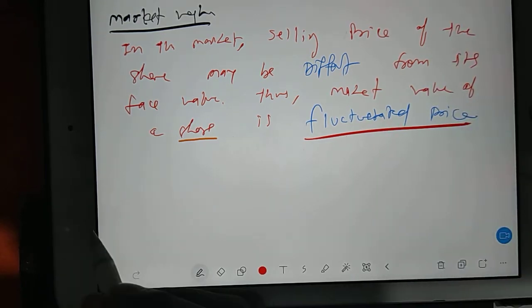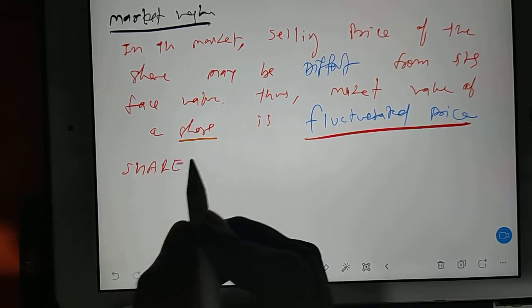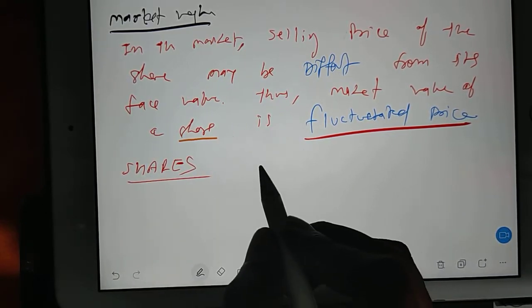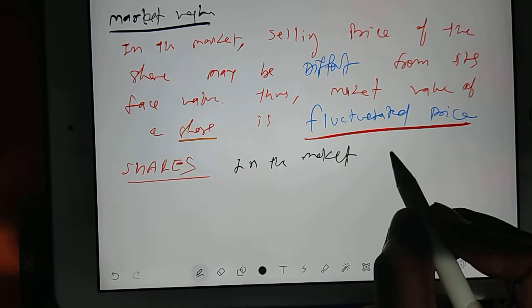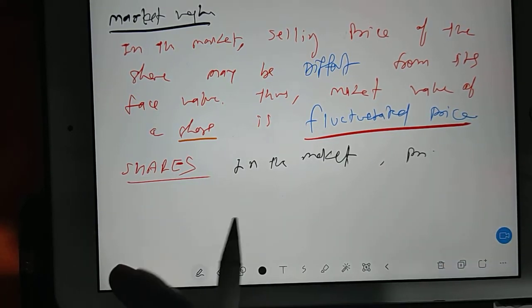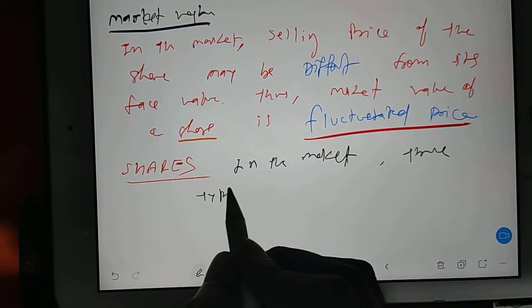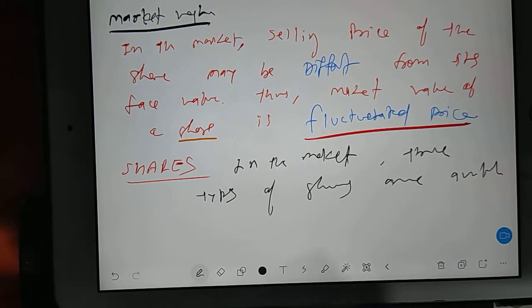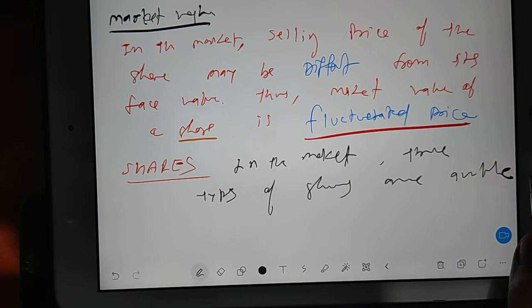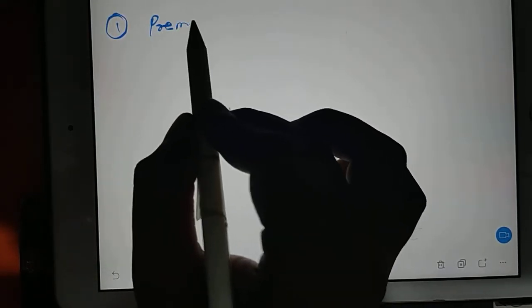See here. Now we'll talk about what a share actually is. Three types of shares are available in the market. One by one we'll see. First you have premium share.